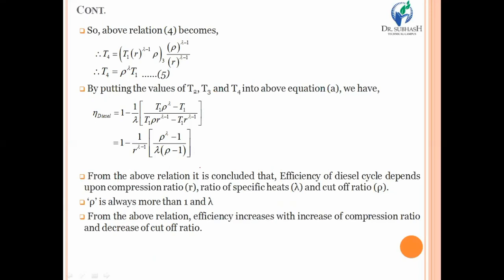Now from that above relation, there are a few conclusions. The conclusion is that the efficiency of the diesel cycle purely depends on the compression ratio, the ratio of specific heats, that means gamma or adiabatic index, and the cutoff ratio. But the cutoff ratio is always more than 1 and gamma is greater than 1. And of course, if you are increasing or decreasing any of those parameters, it directly affects the efficiency of the diesel cycle. So at the end, we can conclude that the efficiency increases if you are increasing the compression ratio.